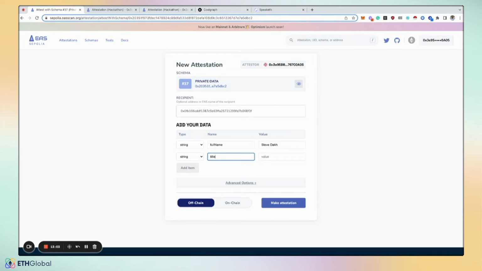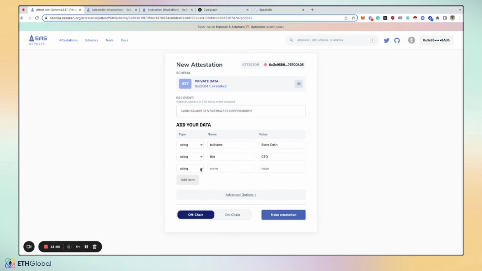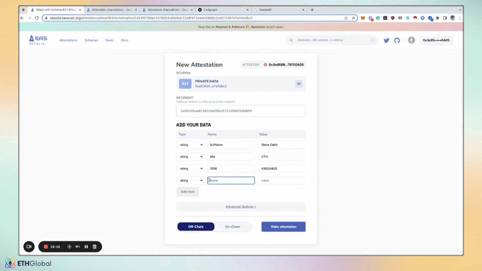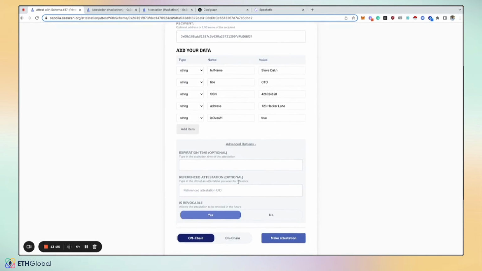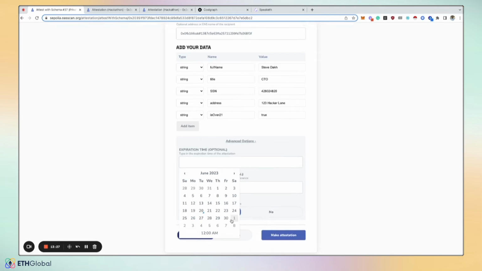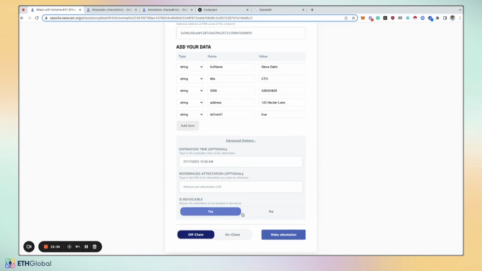His title is CTO, maybe something more private like his social security number, maybe his home address. And then maybe there's some computed value. It could be any arbitrary value, but that he's over 21, true. And I want this verification only to last for, call it, the next month. And then I want it to disappear.